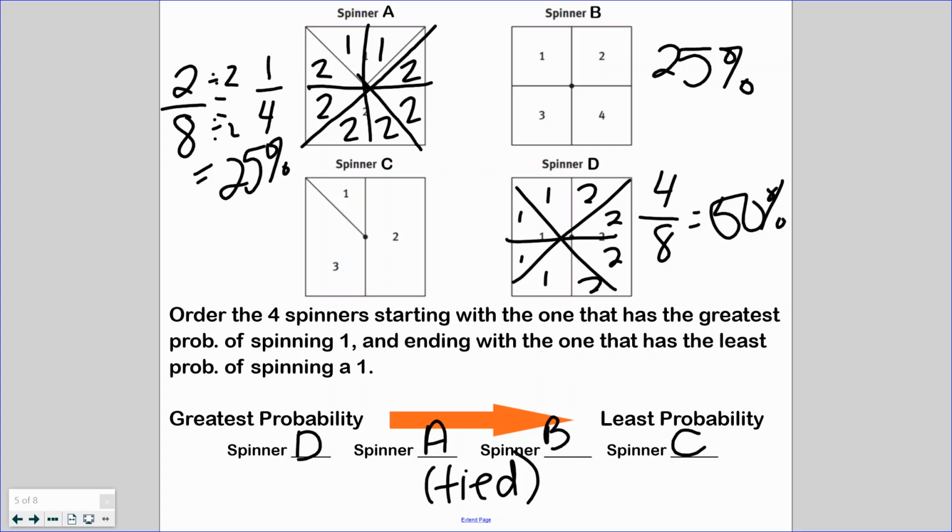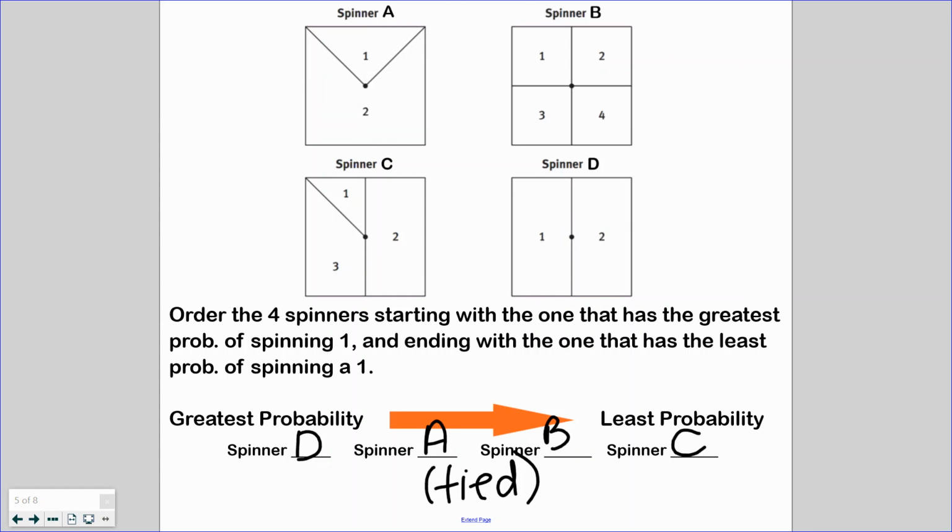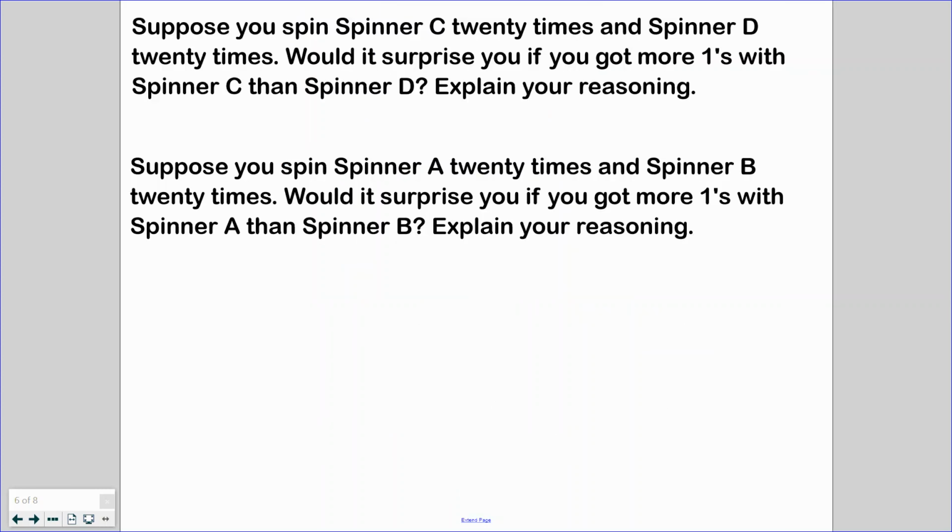All right, we're going to continue with these same spinners in our next set of questions. So I am going to erase this just to clean things up because, as you can tell, I'm kind of a hot mess here and I was just doodling to make my life a little easier. All right, let's go on to our next set of questions.